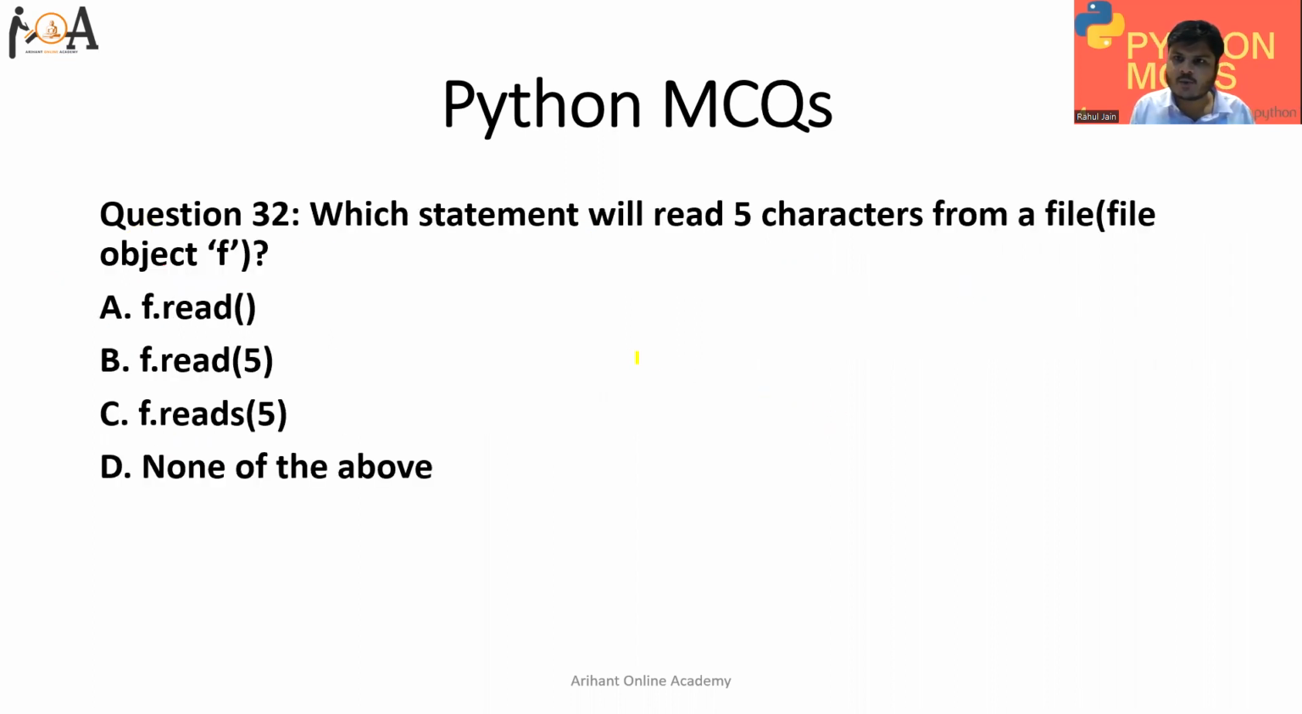Next, question number 32. Which statement will read 5 characters from a file object F? So the file object is F and it needs to read 5 characters. F dot read and inside 5. So it is going to read 5 characters from a file. Option B is correct.